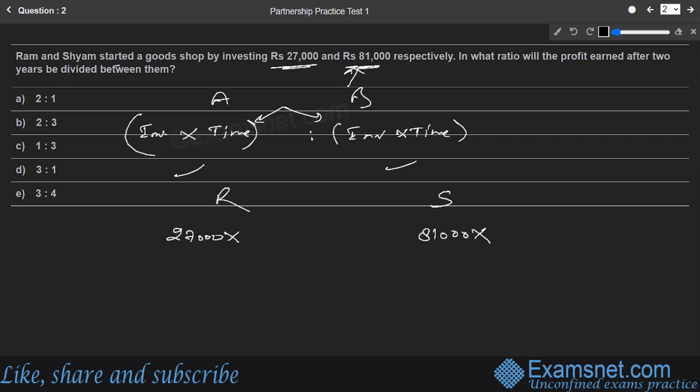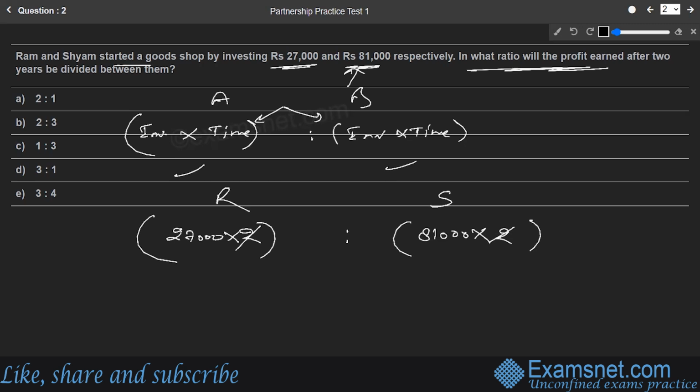They say they started a business, so both have started the business together. That means there will be no lag in the time. In what ratio will the profit earned after 2 years be divided? Both partners have kept their money in the business for the complete 2 years. So we can multiply both numbers by 2, or rather we can drop these numbers, because both partners have kept their money for the same time. This time factor is not required, because it will be cancelled out anyhow when we find the ratio.